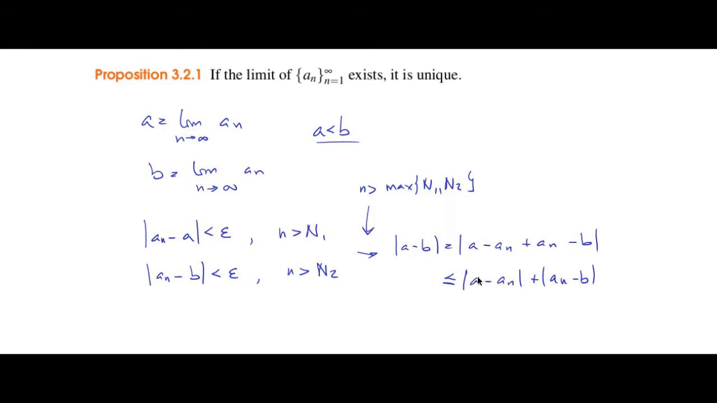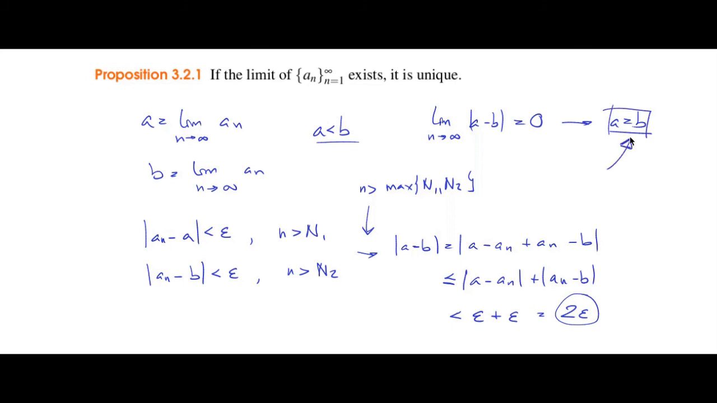But we know that this is smaller than epsilon because we're taking a very large index that's greater than these two. So this is smaller than epsilon and smaller than epsilon. So this is smaller than 2 epsilon. Okay. So the difference between the two limits is as small as we want it to be. We can choose very small numbers epsilon, so that we can make this smaller. So in other words, the limit when n goes to infinity of a minus b is 0, which implies that a equals b.